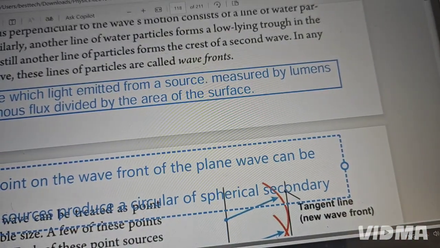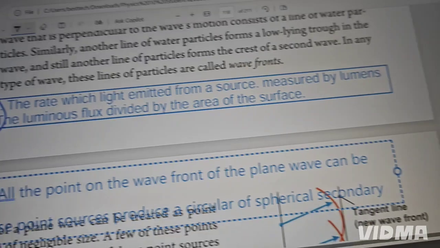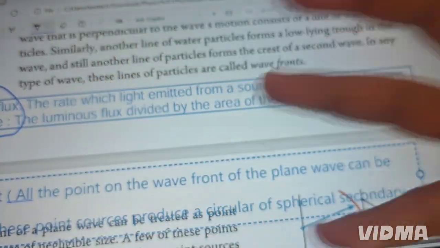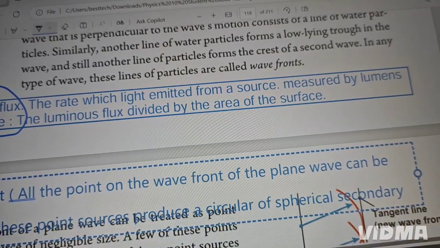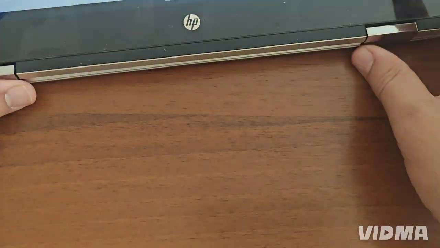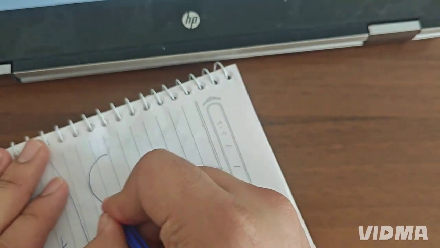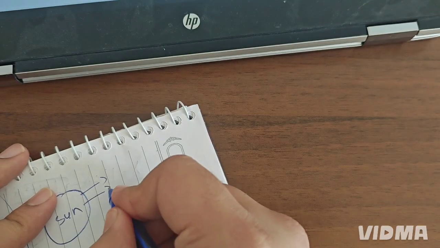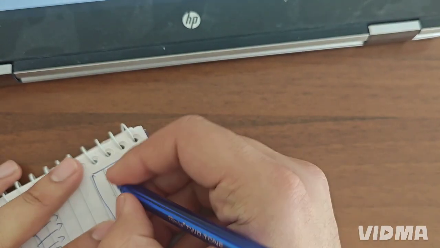We have another definition, which is called illuminance. Luminous flux is only the rate at which the light comes out, but illuminance is the luminous flux divided by the area. Let me draw it here for you. Look, for example, this is the sun. A lot of light comes out from the sun, and here we have this area, any area of space, for example.